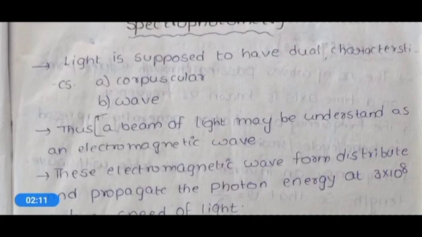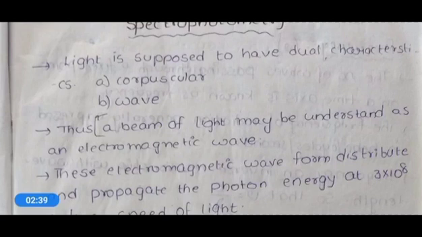Here the wave character of light is very important, because of that wave character we are able to see the light, and light will travel in the form of waves. That particular light will help us in many different kinds of applications.